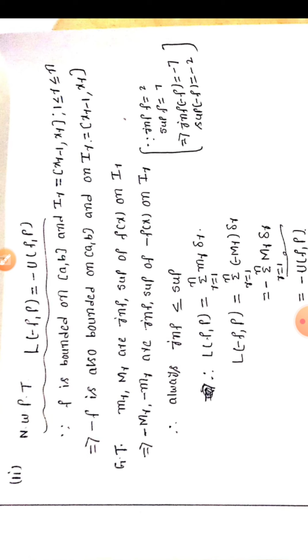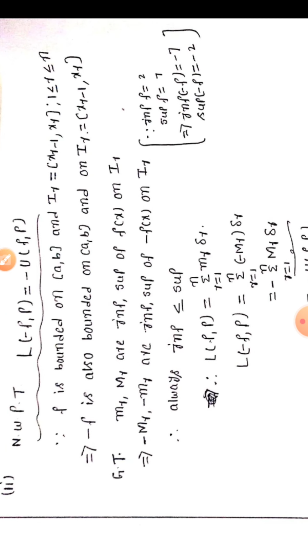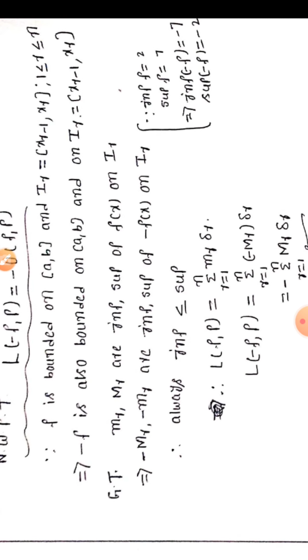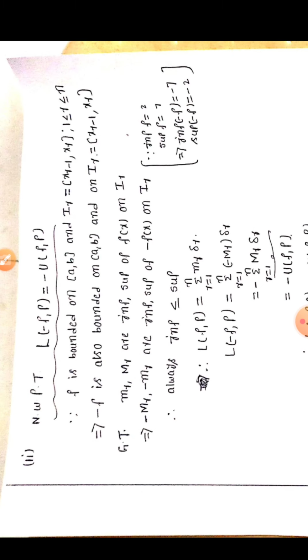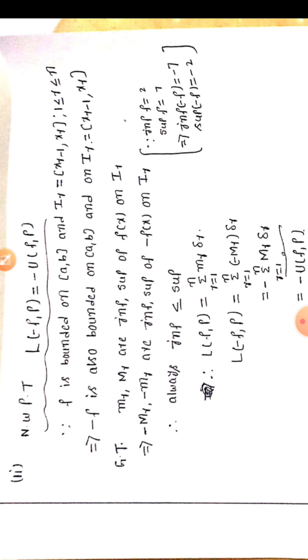And since f is bounded on I_r, that implies -f is also bounded on I_r equal to the closed interval [x_{r-1}, x_r]. Suppose the infimum of f(x) equals 2 and the supremum of f(x) equals 7 on the rth subinterval I_r. Therefore, the infimum of -f equals -7, and the supremum of -f equals -2.